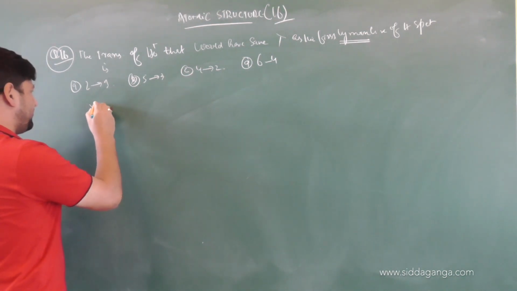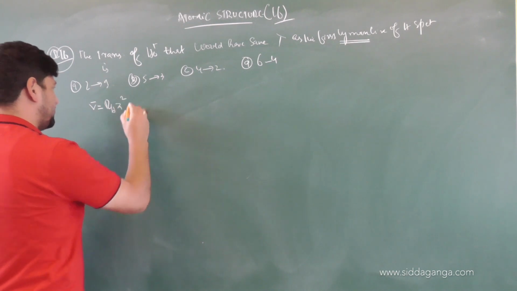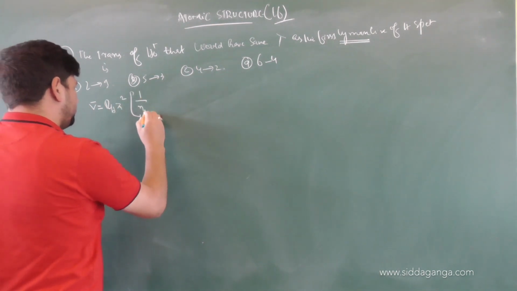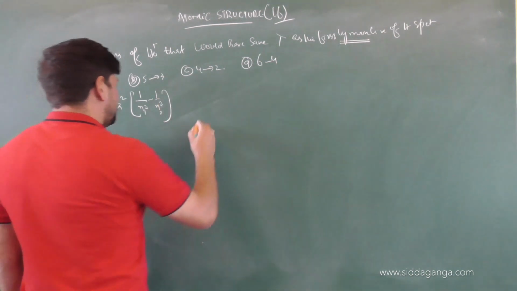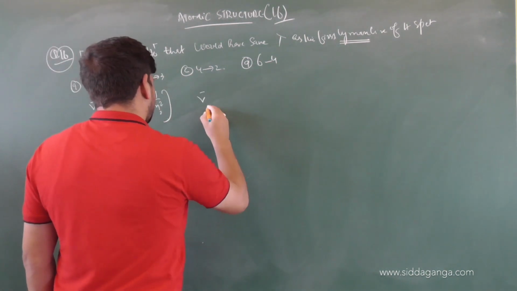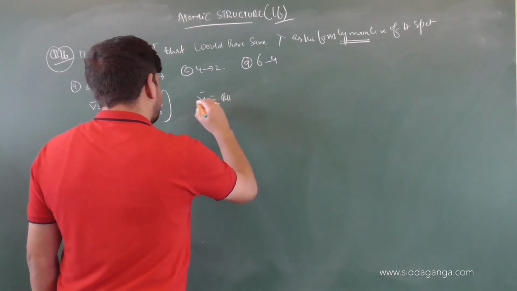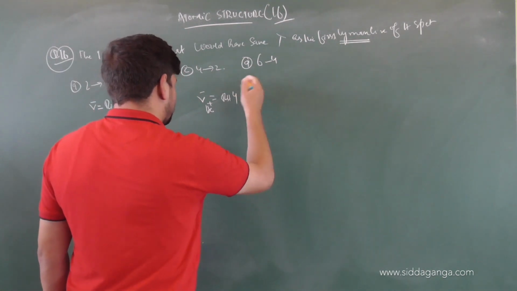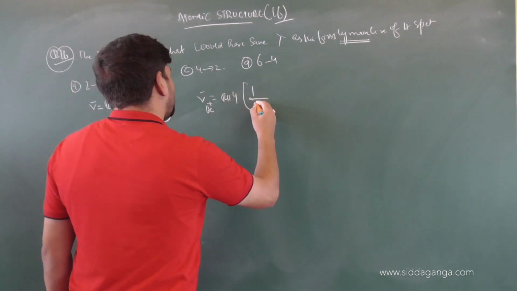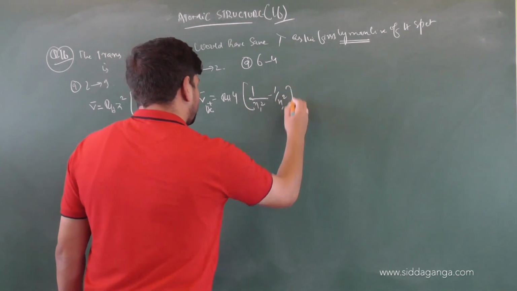If you equate the wave numbers, you will get wave number equals R_H Z square into 1 by n1 square minus 1 by n2 square. For the same transition to occur, the wave number of helium ion should be R_H Z square, and for helium Z is 2, so Z square will be 4, into 1 by n1 square minus 1 by n2 square.